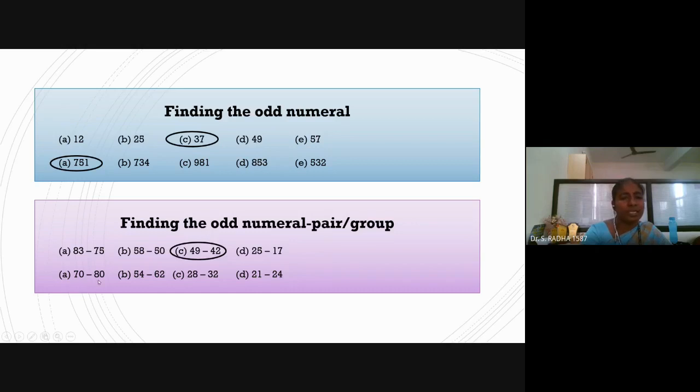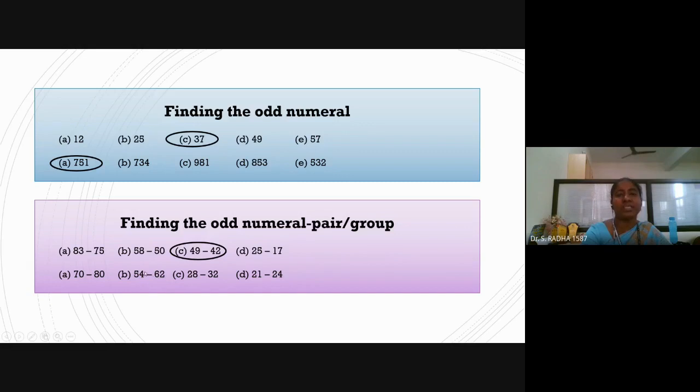Next we have 70, 80; next pair 54, 62; 28, 32; 21, 24. You can see 21, 24 have a common factor 3. 70, 80 have a common factor 10. 54, 62 have a common factor 4? No, it is not 4. 62 is not divisible by 4. We don't have any common factor in this 54, 62. But 28, 32 has a common factor 4.